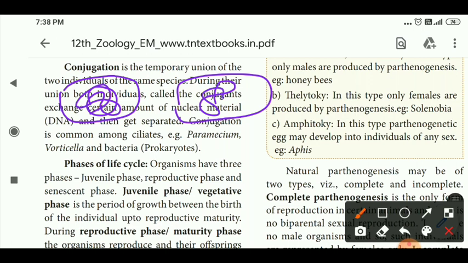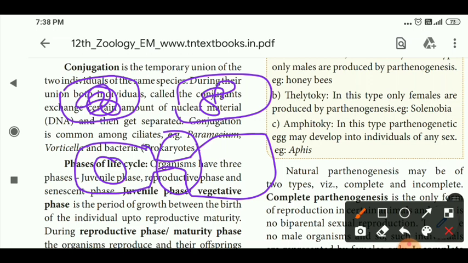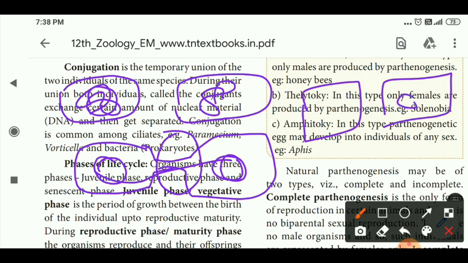In this condition, a fusion takes place, forming a conjugation tube. What is the name of the tube? This tube is called a conjugant tube. Through it, the genetic material is exchanged. As a result, one cell becomes empty. That is called conjugation.